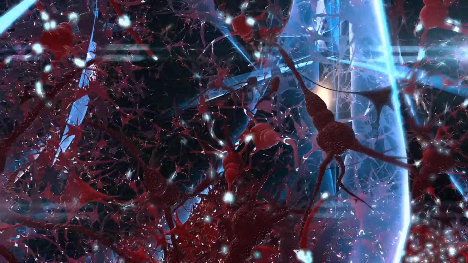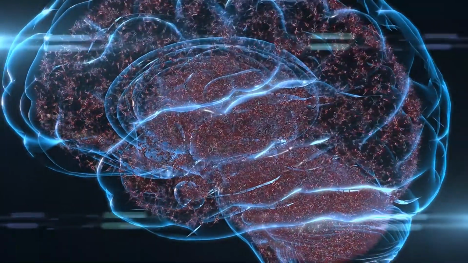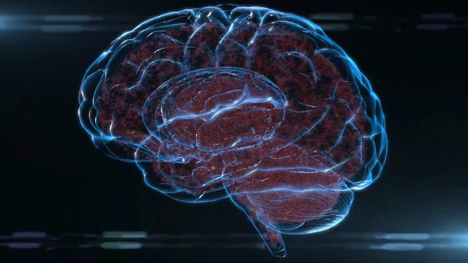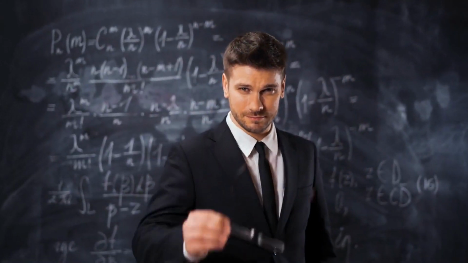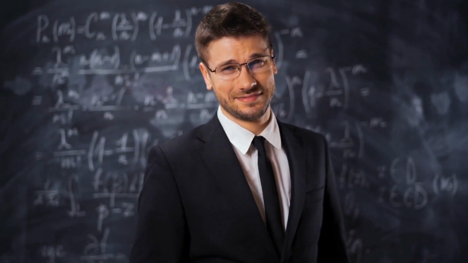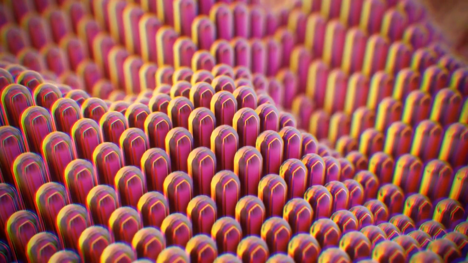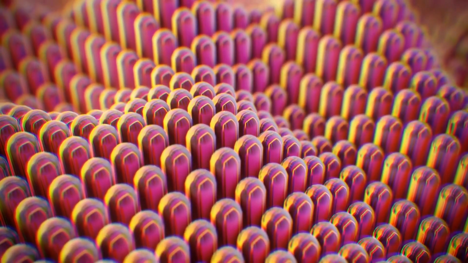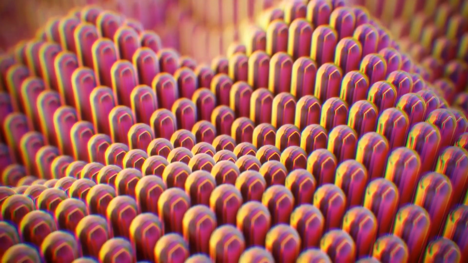Overall, the human mind is an incredibly complex system that is still not fully understood, and it continues to be a subject of ongoing research and study in fields such as psychology, neuroscience, and cognitive science. One of the most intriguing aspects of the human mind is its ability to learn and adapt to new situations. This is made possible through the brain's plasticity, which allows it to reorganize itself in response to changes in the environment, experiences, or even injury.